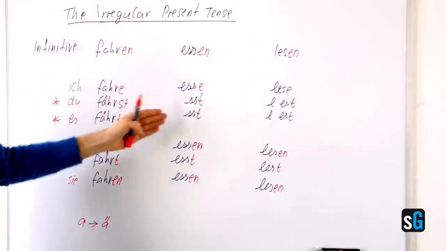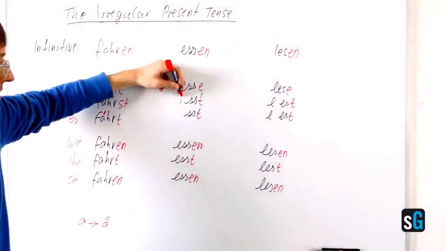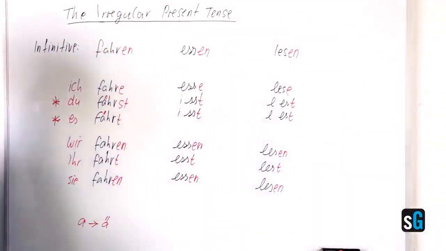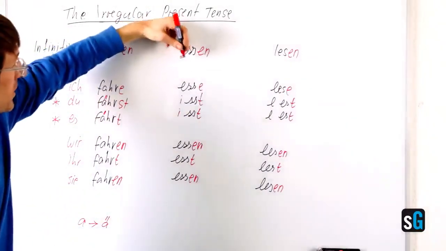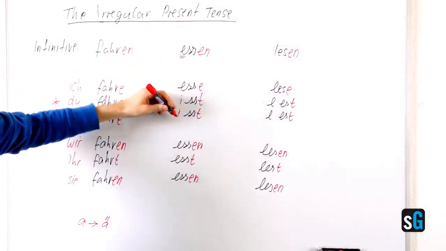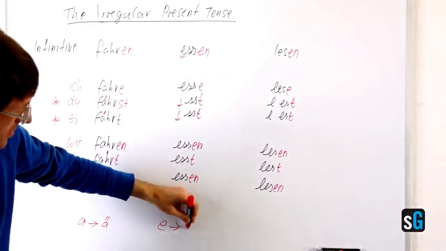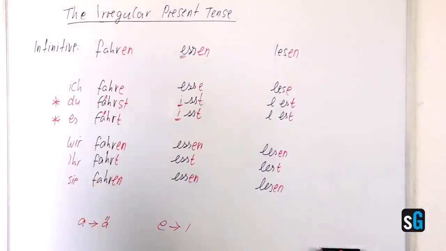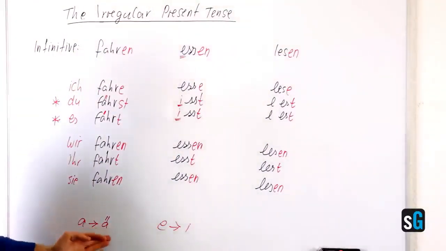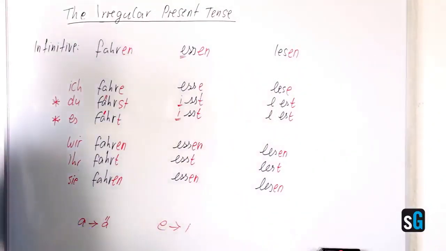So let's take a look at another change. Essen. Du and er/sie/es change to isst. So the change here is from e in the infinitive to i in these two forms. So this is the second possible change, and there's no more changes in the present tense. So it's either a to ä or e to i in German.